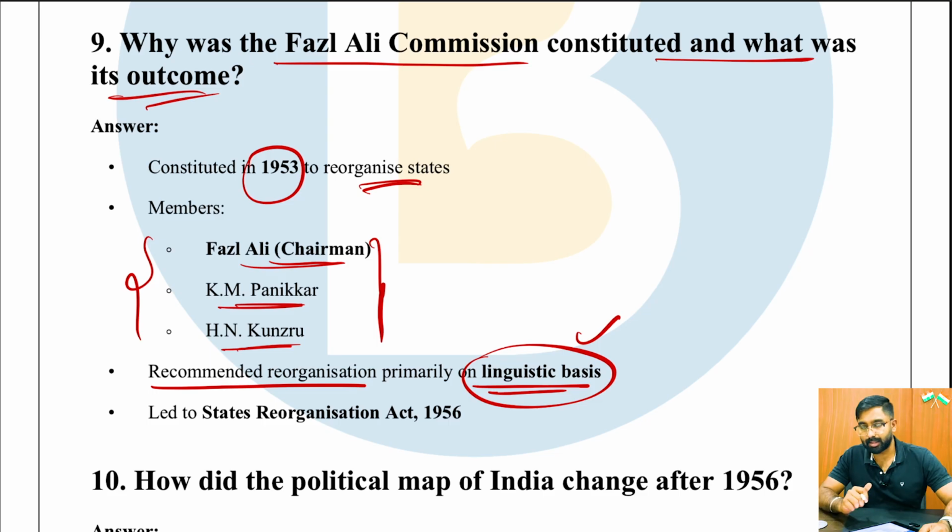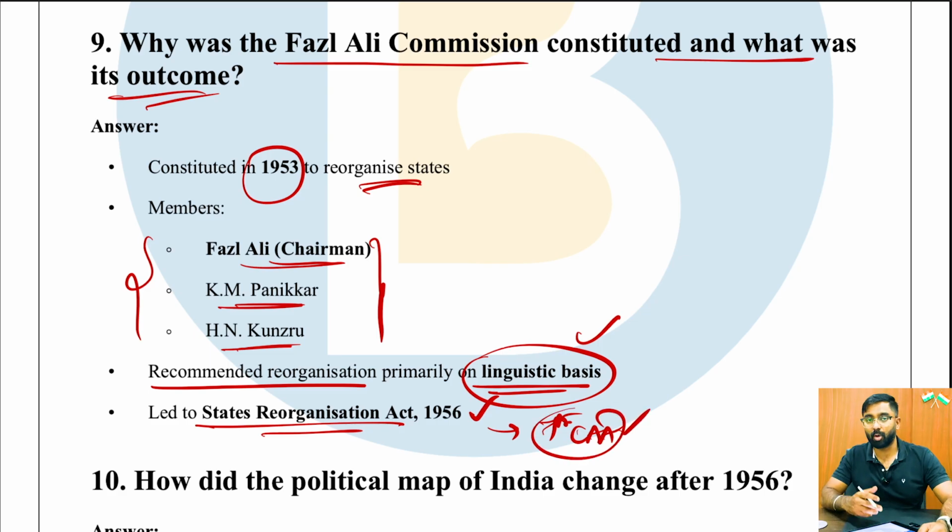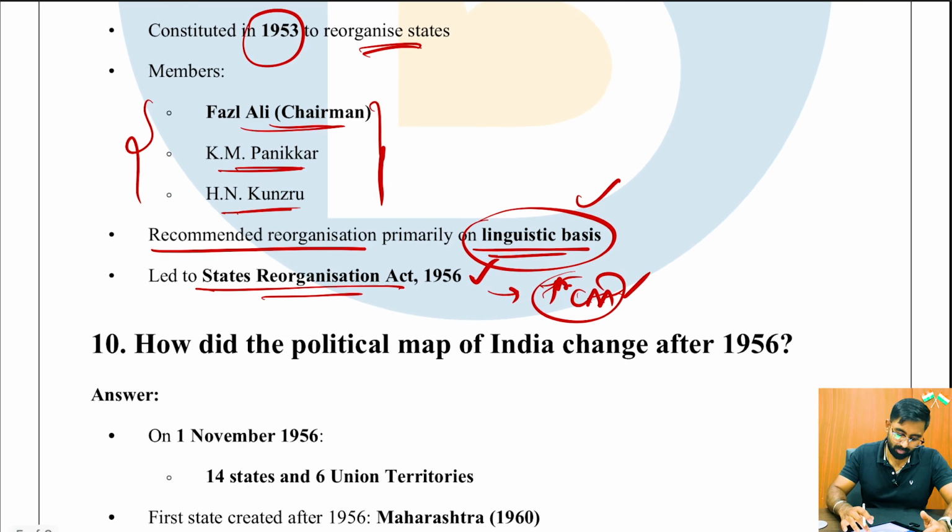So it is not the SK commission, it is not the JVP committee, but rather the Fazl Ali Commission. Well, in Lakshmikanth, there is a huge section, probably 4, 5, 6 pages, on the entire history of all these commissions. In fact, only these things are important, and this is more than sufficient, right? Next, this led to the States Reorganization Act, along with the passage of the 7th Constitutional Amendment Act as well, which is very important.